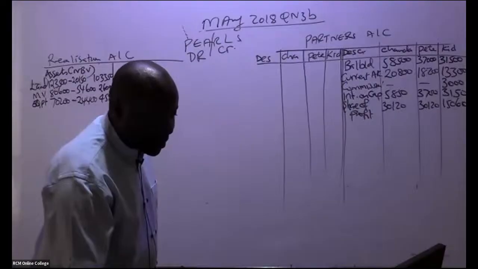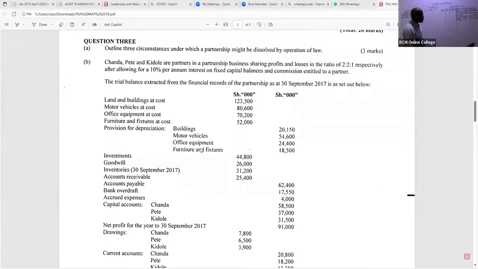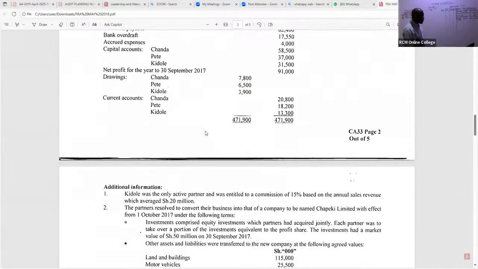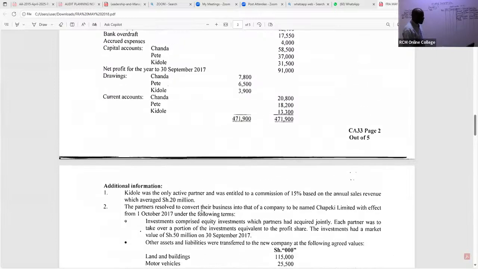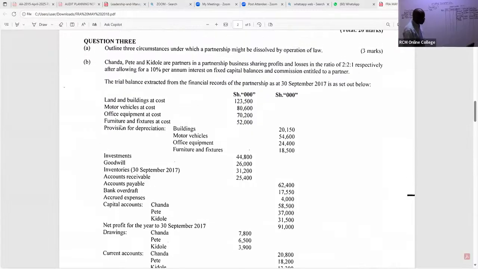All assets, we are debiting them at their net book value. So the next one is what we are calling furniture and fixtures. This furniture and fixtures was basically taken up by the new company. So furniture and fixtures go back to the net book value. It is 52,000. So we have here furniture, 52,000 minus 18,500. So is there somebody who can give me this figure, my good students?